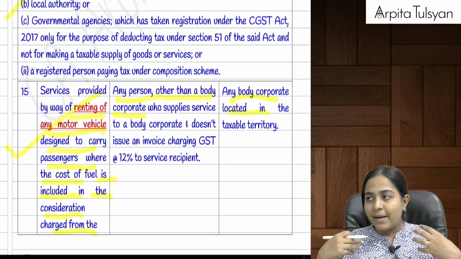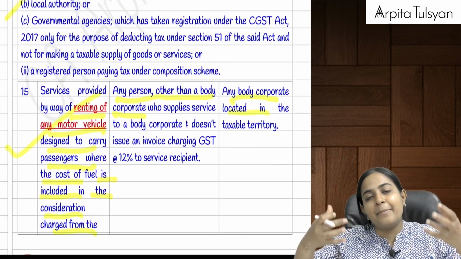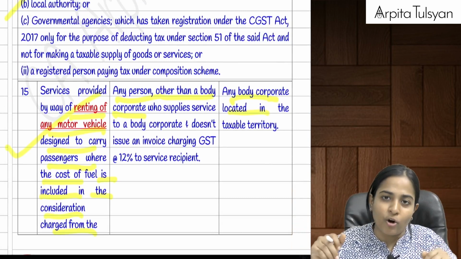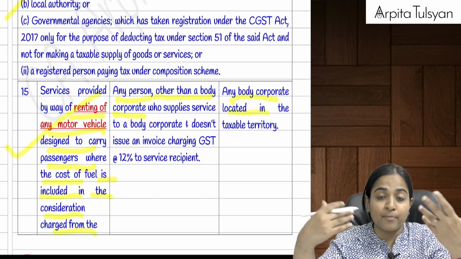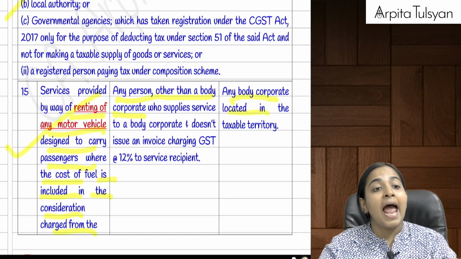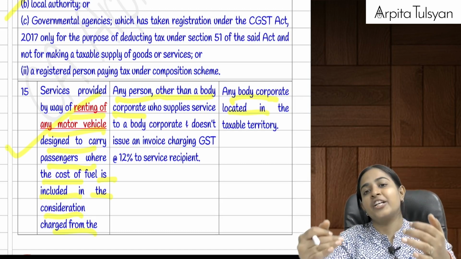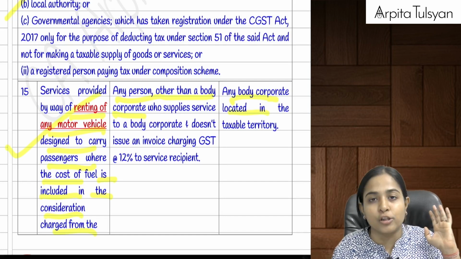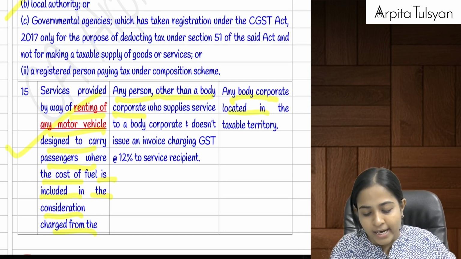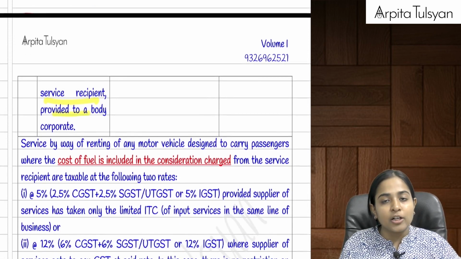It means I have a motor vehicle which I am giving on rent to a body corporate, and I am going to take some money from that body corporate because I have provided my vehicle on rent, and in that consideration I am taking the rent charges plus the cost of fuel also. All inclusive, and I am giving it on rent to a body corporate.